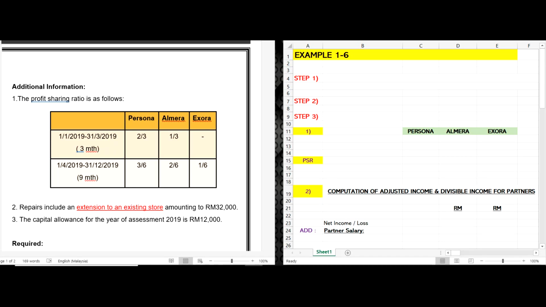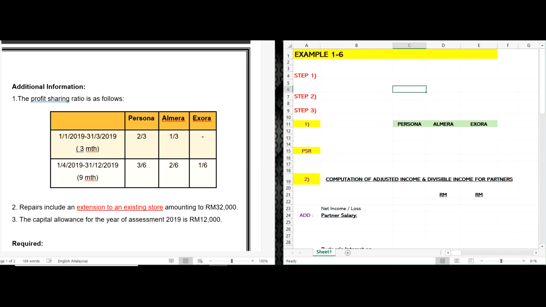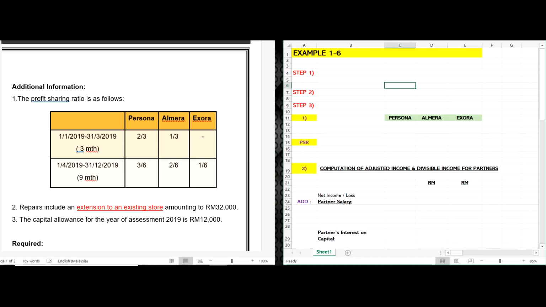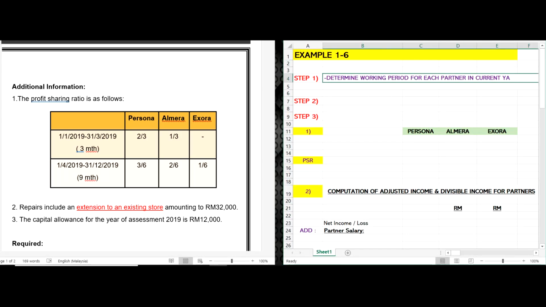First, you are going to determine the working period for each partner in the current year, because we want to know how many months Izora, Almira or Persona worked. Number 2, you have to determine the PSR for each partner.